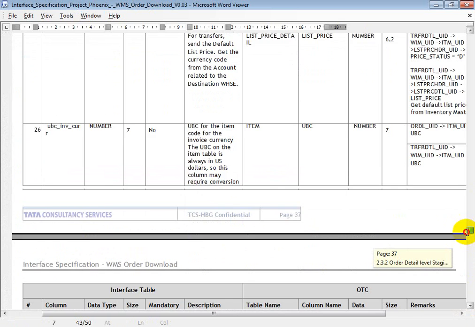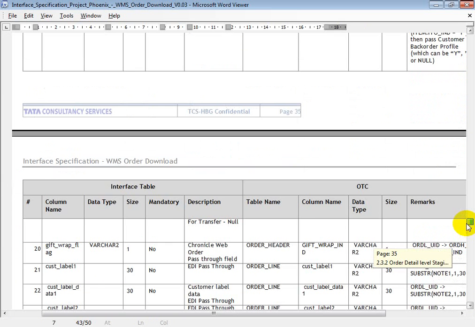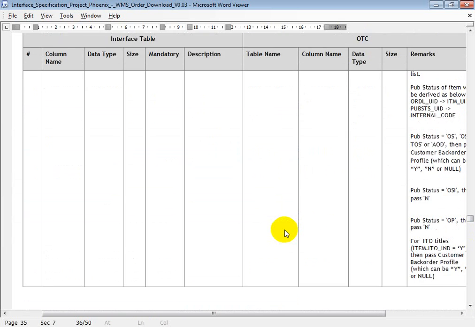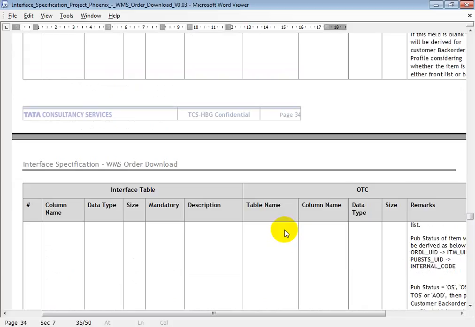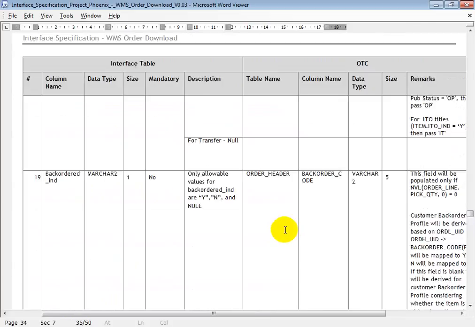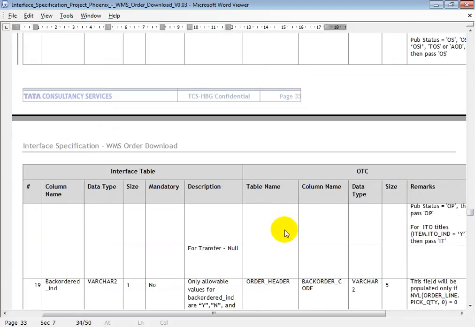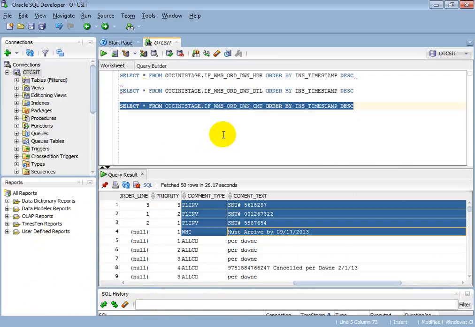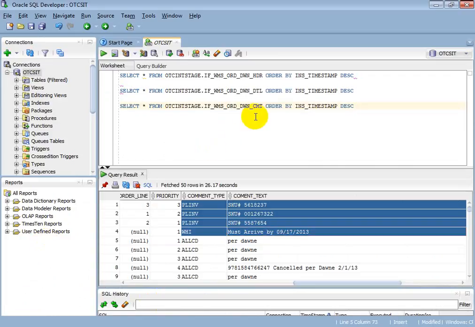And this is a mapping document. I guess you don't need to validate each and every field, because it has already been tested and it's stable now. You just need to, before doing shipment, after creation of the order, run those billing jobs, and then run the OTC order download job and the WMS order download job, and then process the shipment in the WMS system.